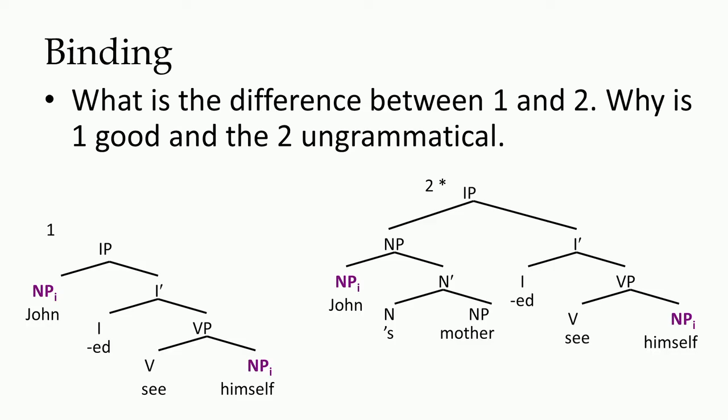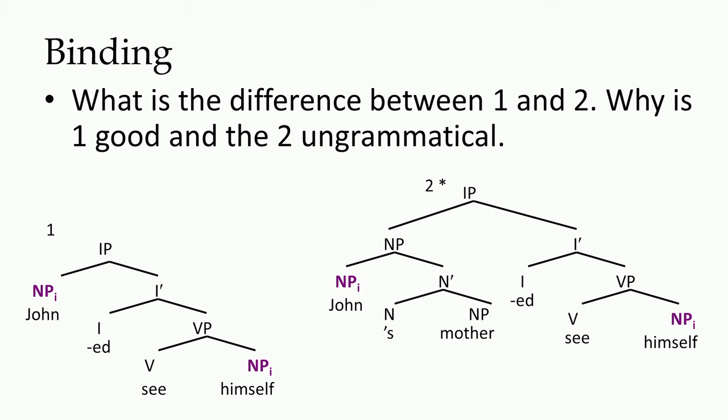John is in the spec position of IP. In the second sentence, "John's mother saw himself," we said this sentence is not grammatical. Please look at the star mark on top of the IP. It indicates that this structure is not grammatical.